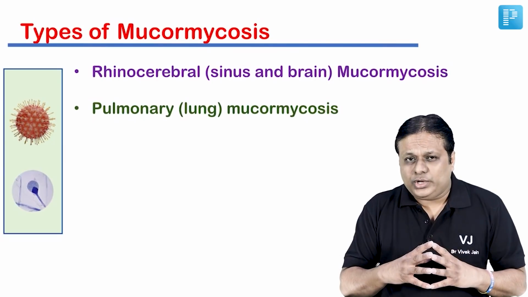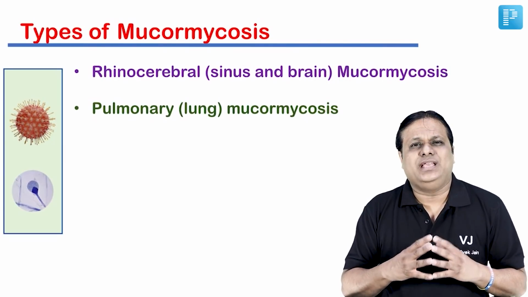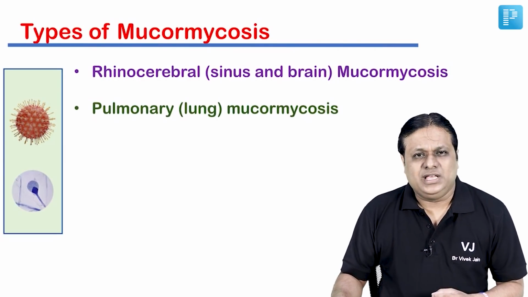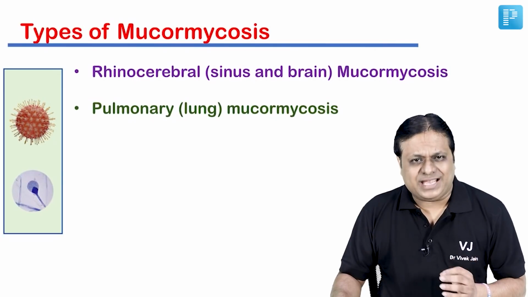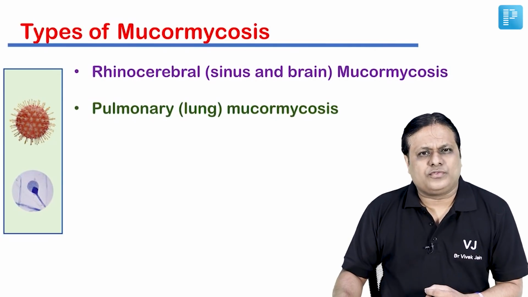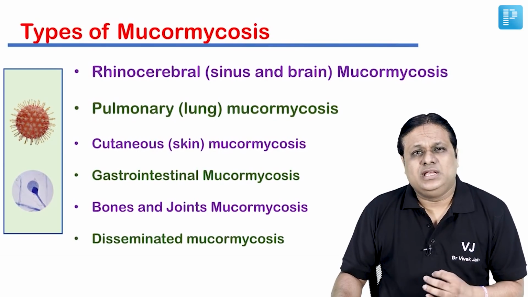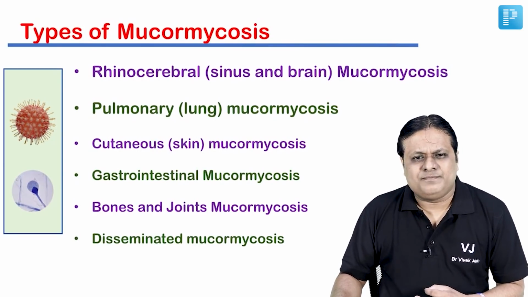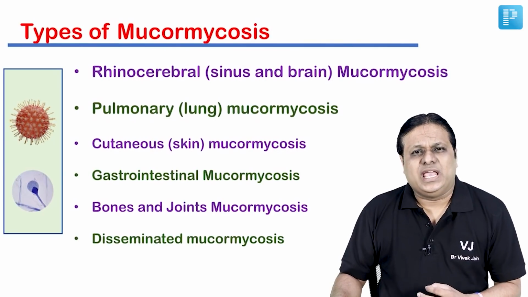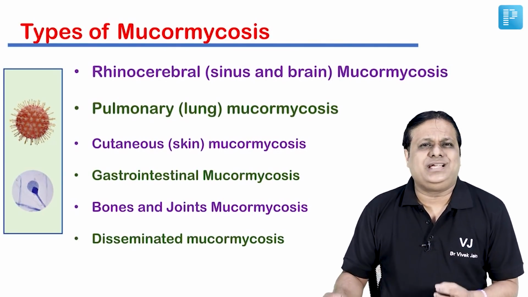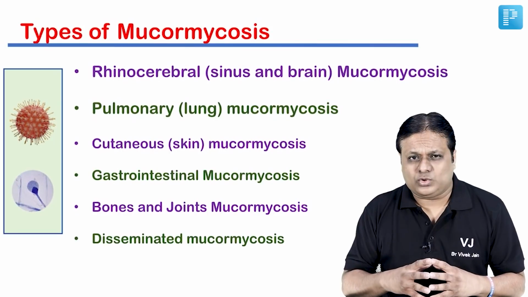But I told you it's not a new disease. If you look at the history of mucormycosis patients, they may also get mucormycosis of the skin, that is cutaneous mucormycosis, gastrointestinal system, bones and joints, as well as a fulminant disseminated type of mucormycosis which carries a very bad prognosis.